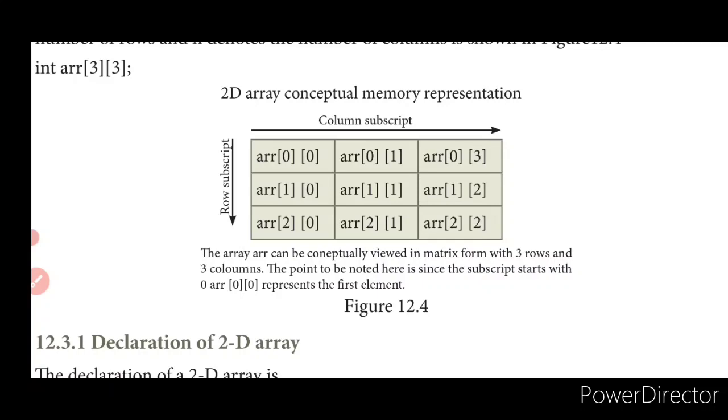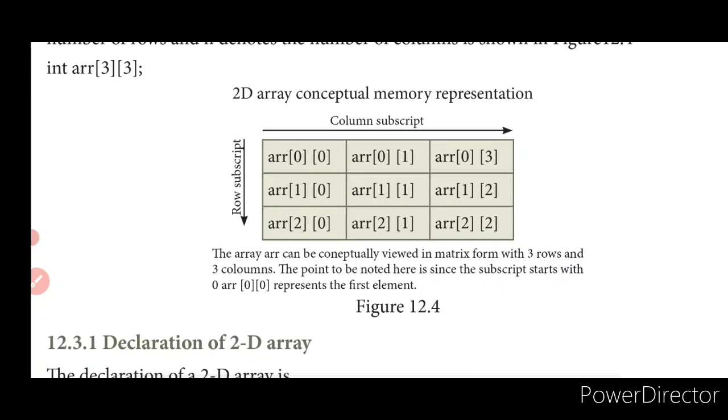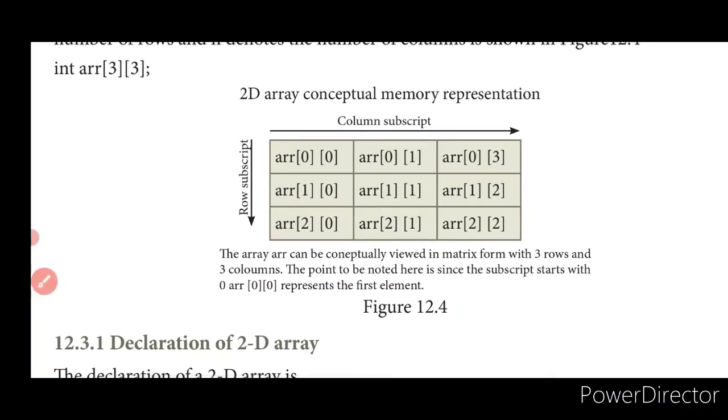How is it actually going to be represented? It is going to be represented like this: 0 0, 0 1, 0 2, 0 3, like that it moves on, right? And 1 0, 1 1, 1 2, 2 0, 2 1, 2 2. This is going to be 2 only.